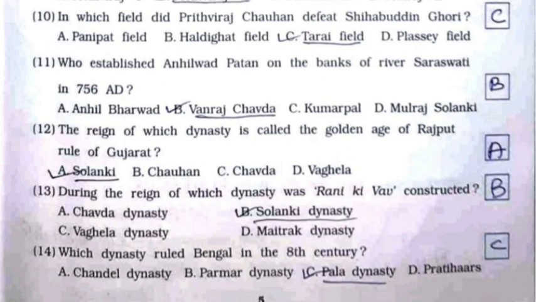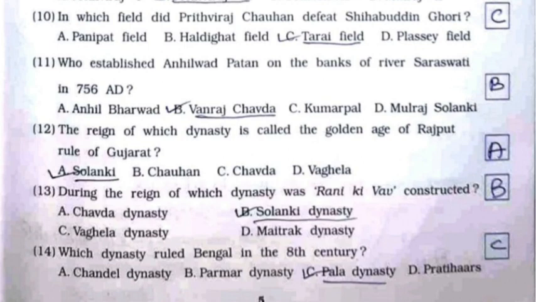12th, the reign of which dynasty is called the Golden Age of Rajput rule of Gujarat? It's option number A, Solanki. 13th, during the reign of which dynasty was Rani Ki Vav constructed? It's option number B, Solanki dynasty.